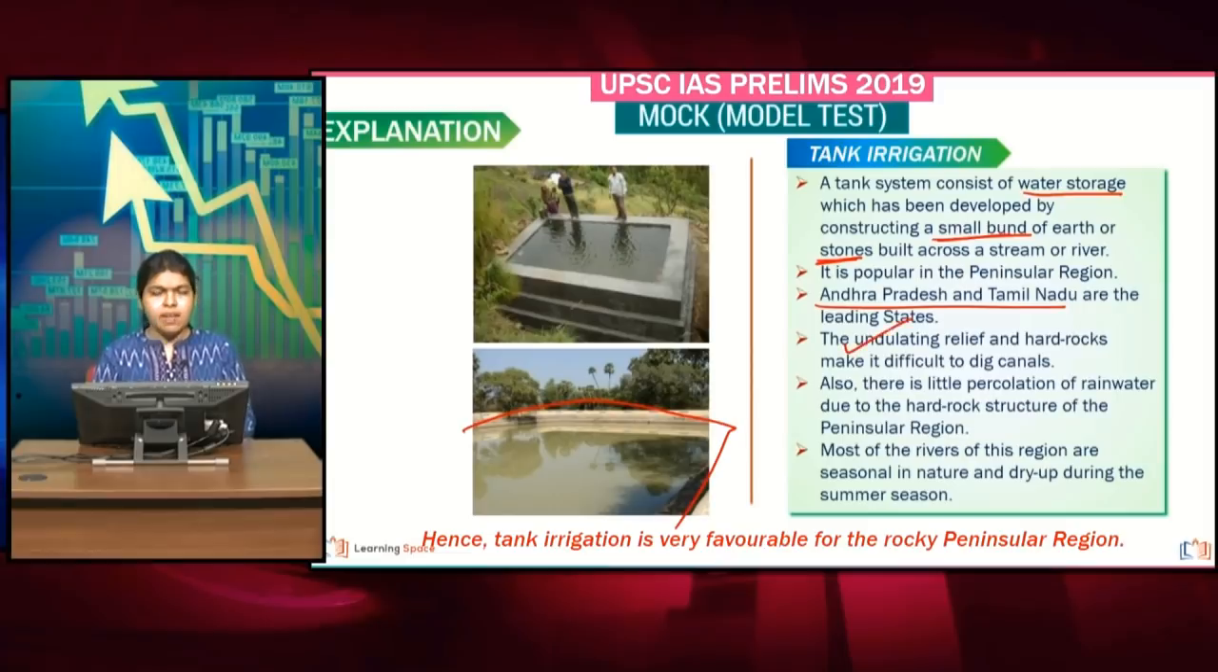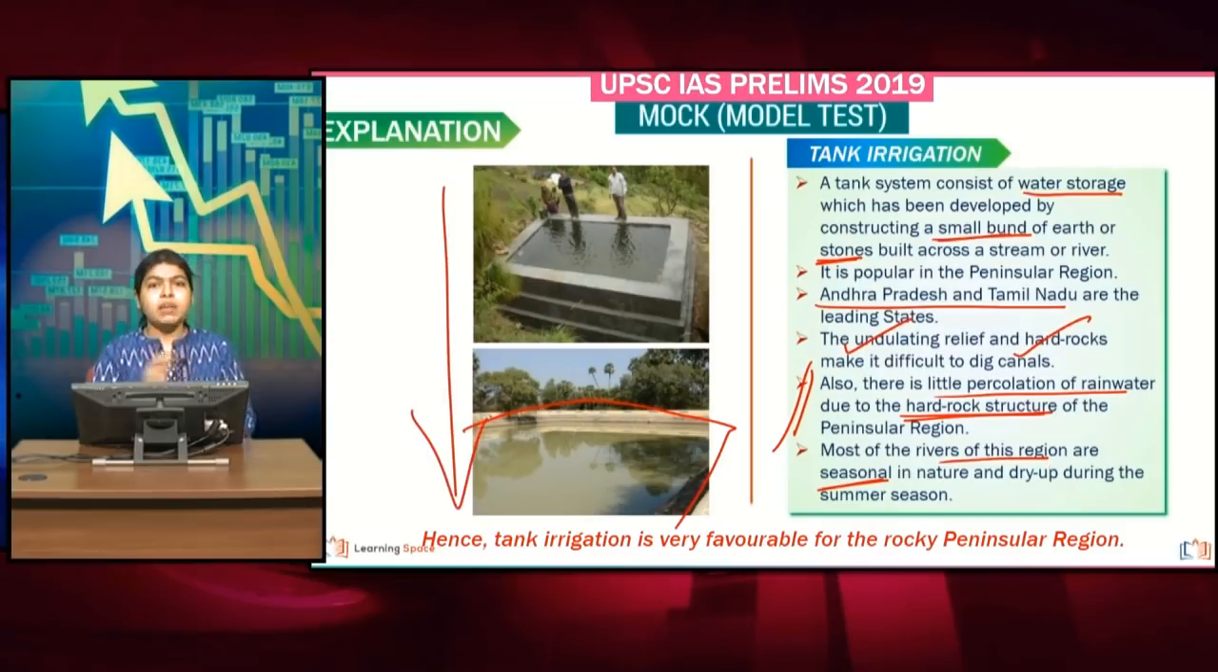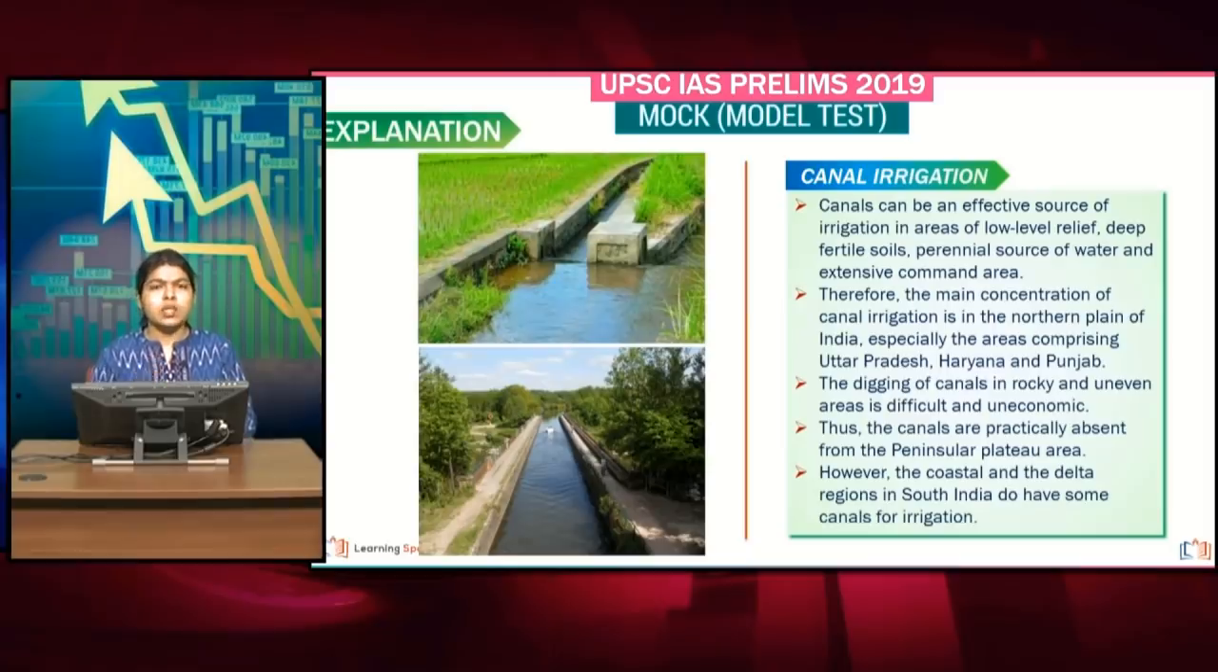The undulating relief and the hard rock structure of the peninsular region make it difficult to dig canals. Also, there is very little percolation of rainwater due to the hard rock structure, because of which most of this region will suffer drought-like conditions when the summer season comes. Most of the rivers of this region are seasonal and they dry up during the summer season. All of it makes tank irrigation very favorable in the peninsular region.